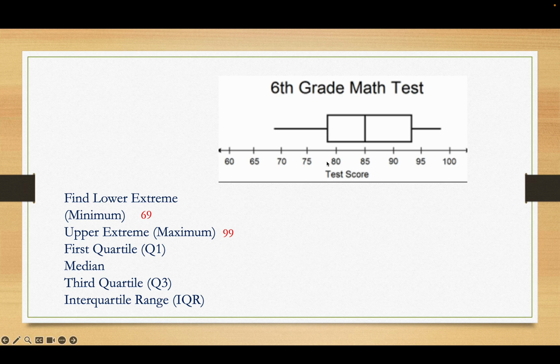First quartile is right here, 78. Next one is the median. Median's in the middle. That's the easiest one yet, 85. And for the upper or third quartile, that would be 93. And the interquartile range is the 93 minus the 78. And 93 minus 78 is not 17. It should not be 17, so ignore that. 93 minus 78 is 15.